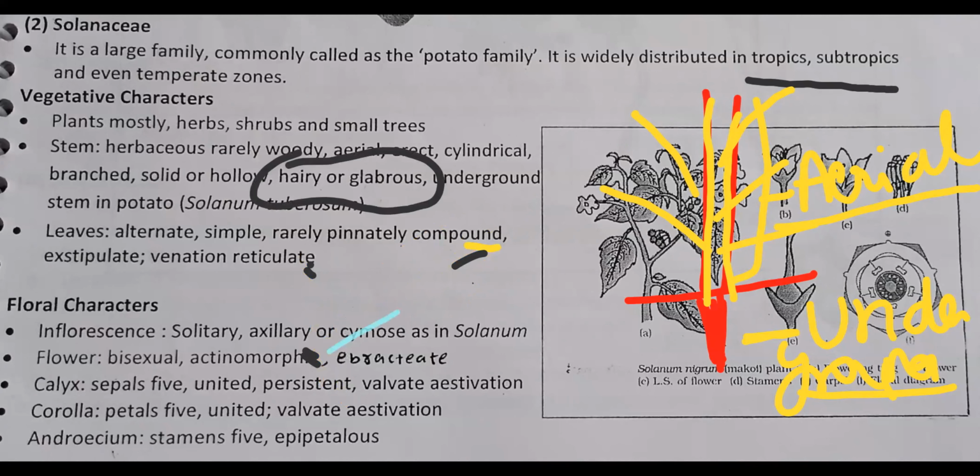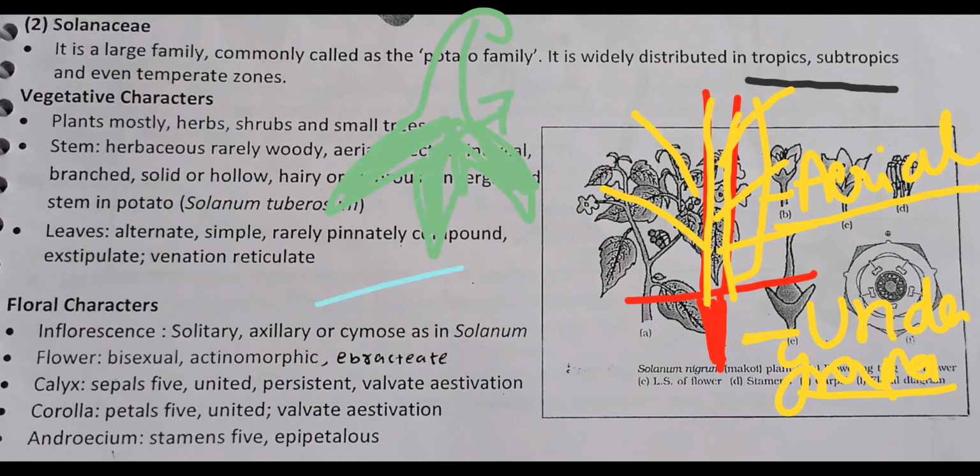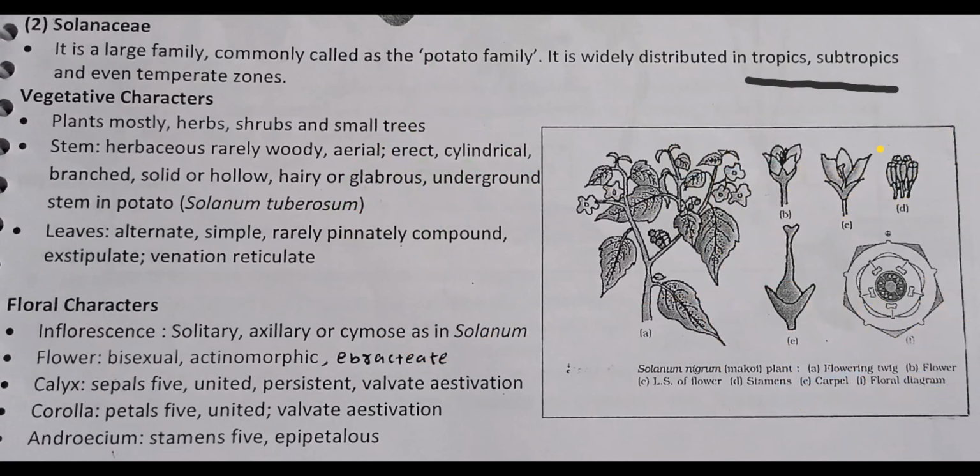Remember, simply hairy or glabrous. When you touch a brinjal, over here a greenish colored structure is present. That is the main calyx part. In this part, when you touch it, you feel the hairy structure, glabrous. Now feel it and observe this. Next, aerial stem: erect, cylindrical, branched, solid or hollow, hairy or glabrous.